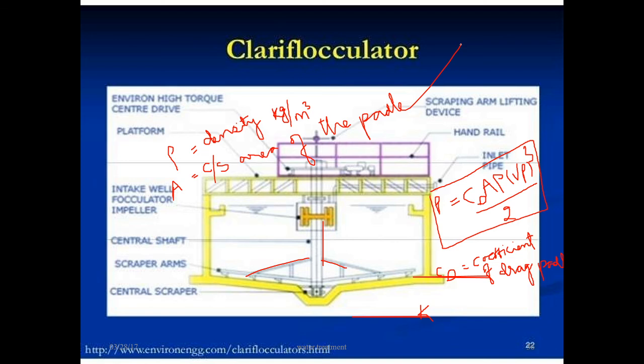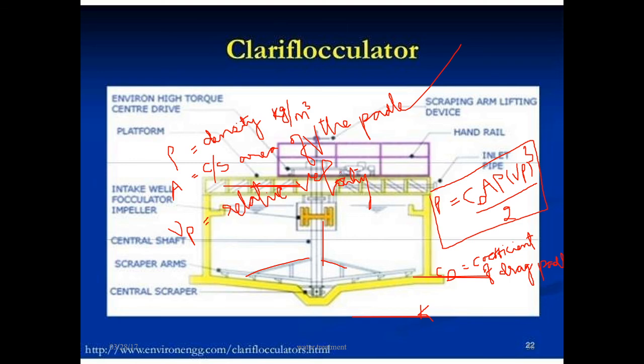Next one is Vp, that is the relative velocity. Vp is the relative velocity of the paddle.